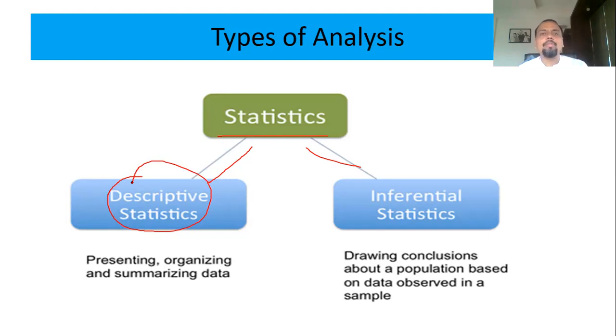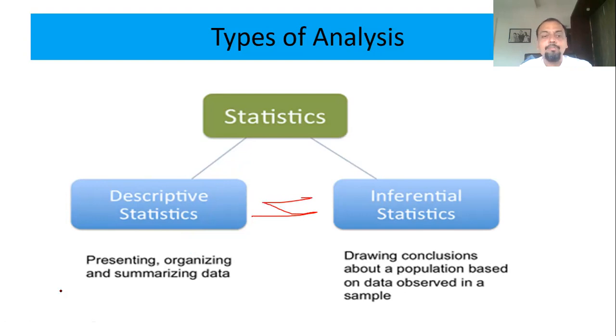That all comes under descriptive. It is not necessary that in all your research papers or experiments you need both. Depending on the purpose, you have to decide which analysis to go for.